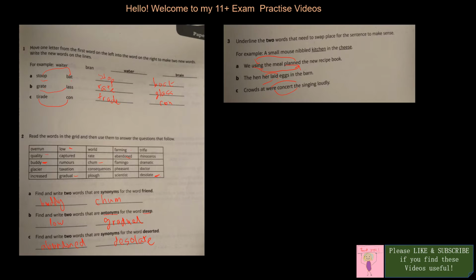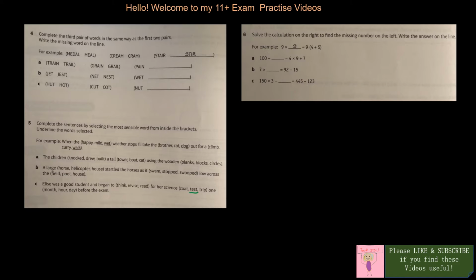Okay, next one. Question 4. Complete the third pair of words in the same way as the first two pairs. So how do we do that? We have middle, meal, cream, cram, stare, star. Train, trail, grain, grail, pain, pail.